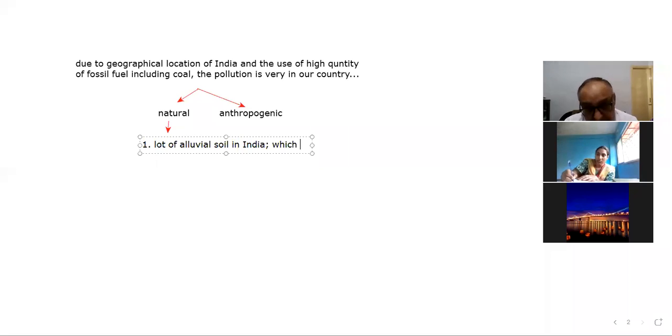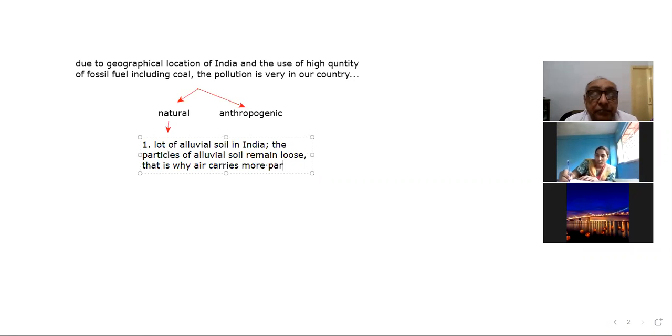So the particles of alluvial soil remain loose. That's why air carries more particles of alluvial soil. Therefore, the concentration of dust particles in the air remains higher in India. Okay, so that is one important point.